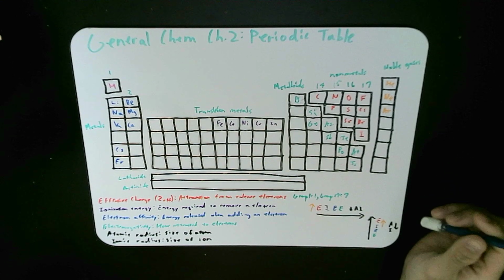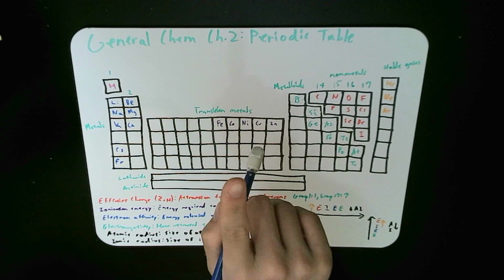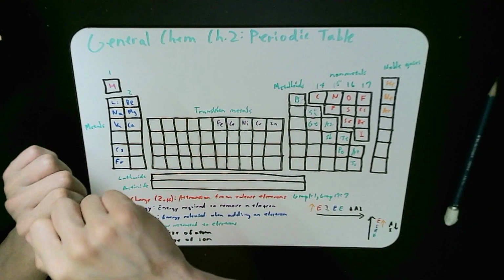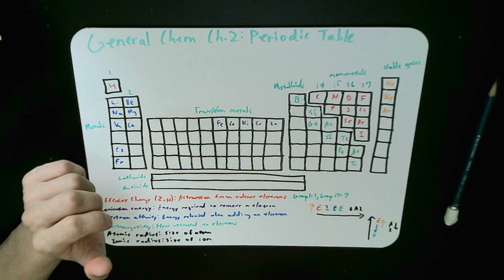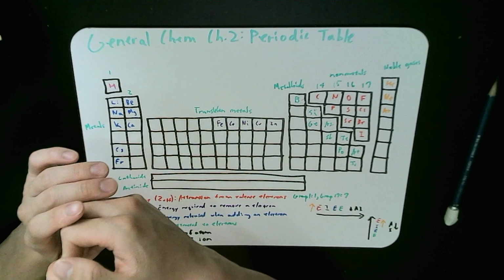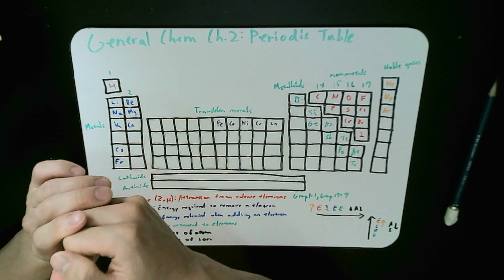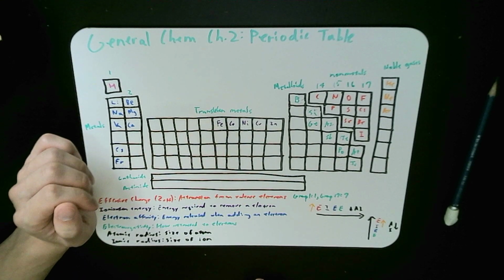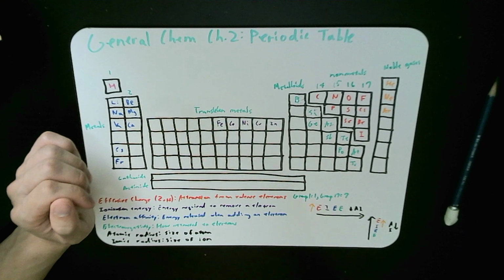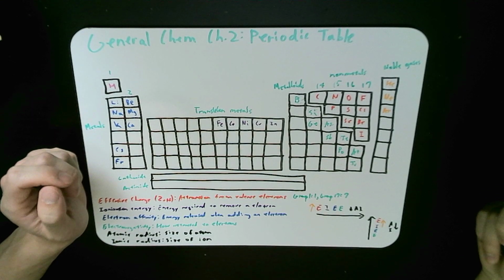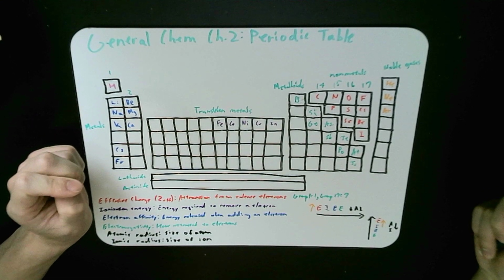What you know is that the first ionization energy will always be the biggest, because when you want to pull an electron off an atom, actually no, it's not always the biggest. The ionization energy will get bigger and bigger as you pull off more electrons. It will be harder and harder to pull off more and more electrons.